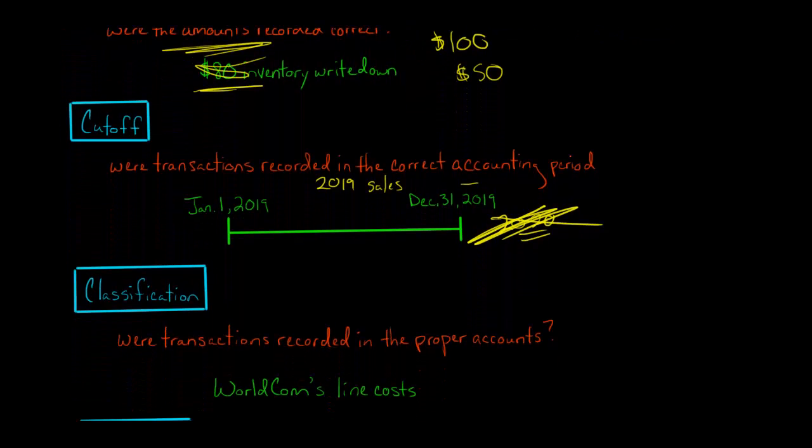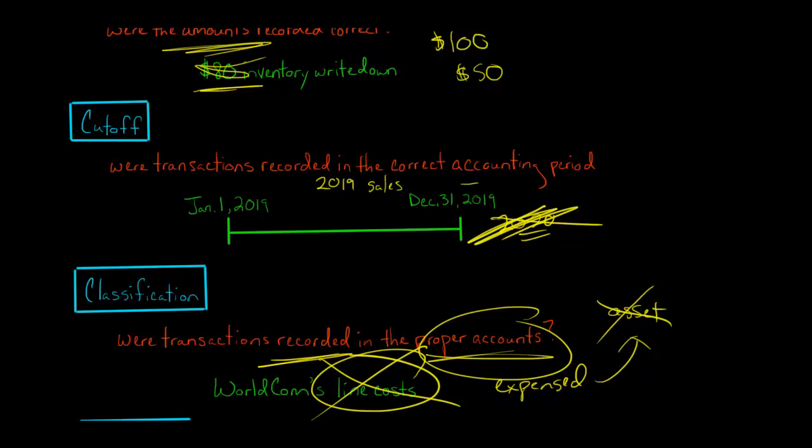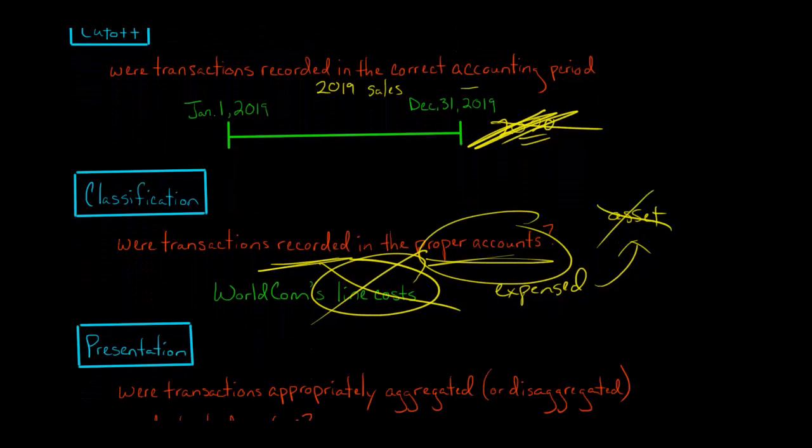Classification, with this assertion, we want to know that for the transactions that were recorded during the period, did they go to the right accounts? Now, a good example of this is the fraud that occurred with WorldCom. WorldCom had line costs, and the line costs were supposed to be expensed immediately. So they're just supposed to be expensed. But what WorldCom did was they were actually capitalizing those costs, making them an asset and expensing them over time. That was not the correct treatment. They should not have been capitalizing these line costs. So even though they had recorded the transactions for the line costs, they were not putting them in the right accounts. They should have been expensing it immediately. Instead, they were booking it to an asset account.